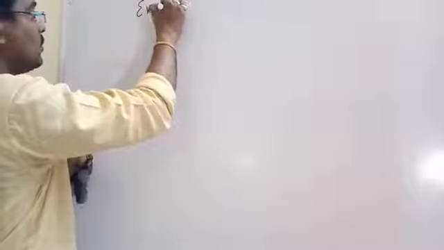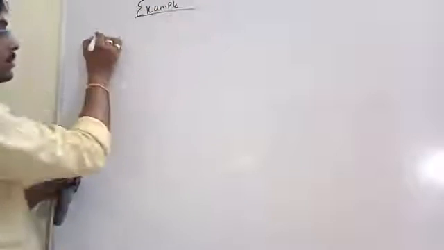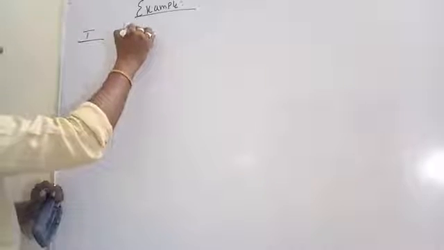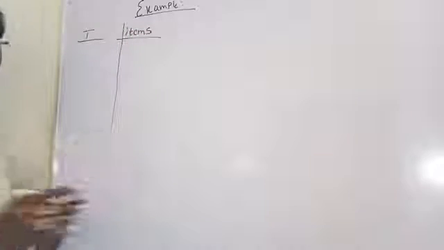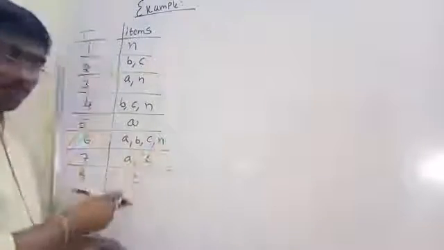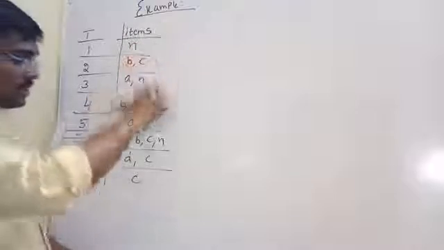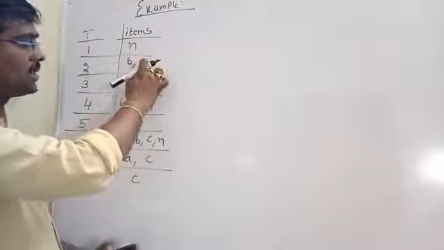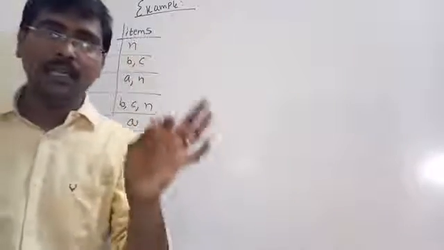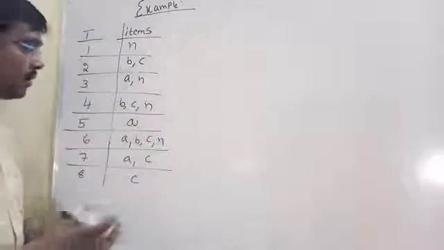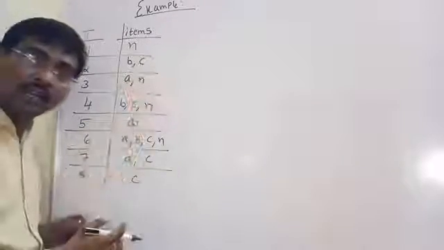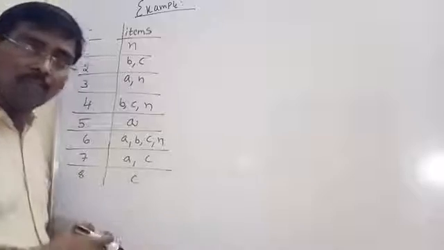Suppose consider an example. Transaction number and some set of items. Now consider this example. Suppose we have 8 transactions. These are some items. Assume whatever the names, suppose C is Kaspersky, B is the ball, whatever the names. Suppose these are the items A, B, C and N. If we have 4 items, there are 2 power 4, 16 possible combinations.